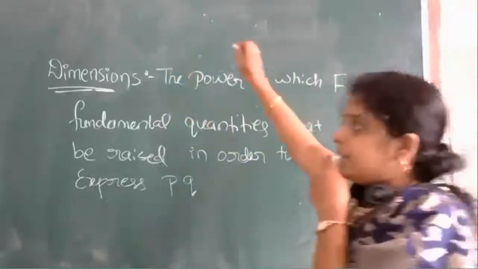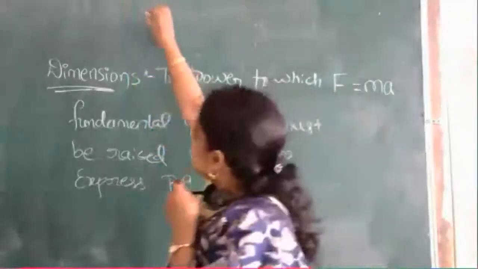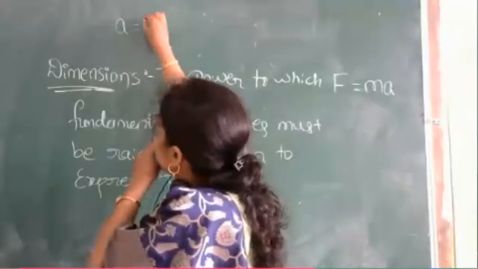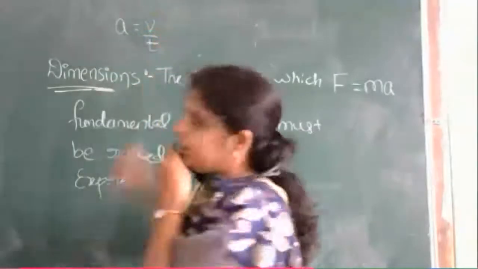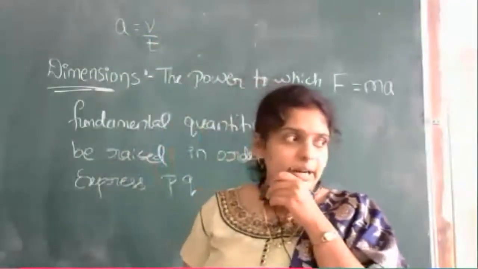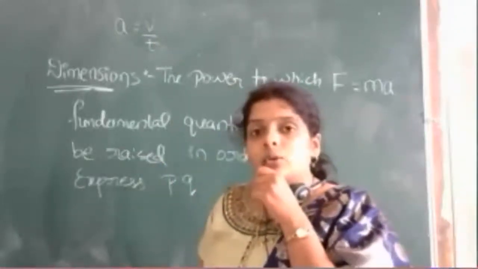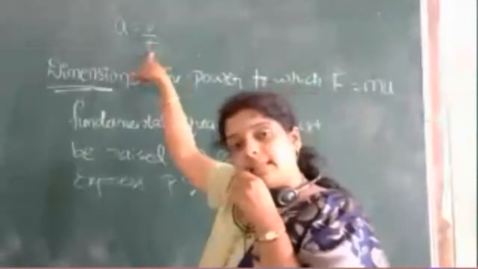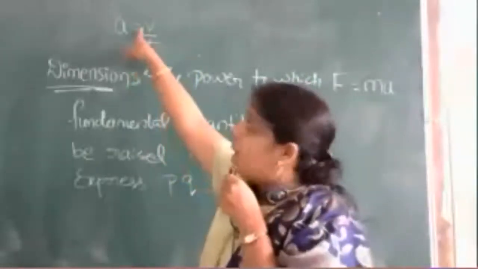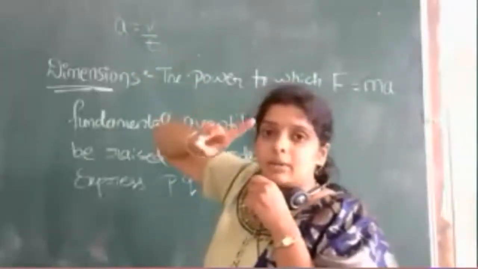Acceleration is equal to change in velocity divided by time. Correct? Time is a fundamental quantity, but velocity is not.